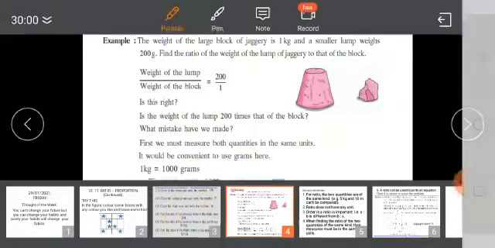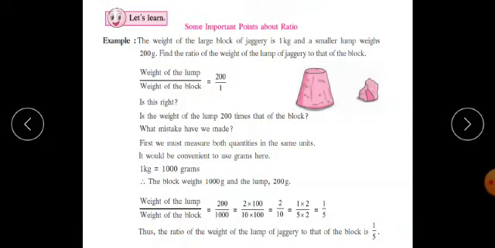Now 200 upon 1000 is equal to 2 into 100, and 10 into 100 is equal to 100. 100 gets cancelled, therefore the simplest form of the ratio is 2 upon 10.